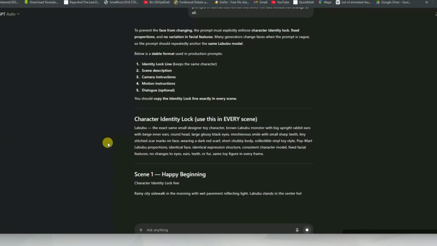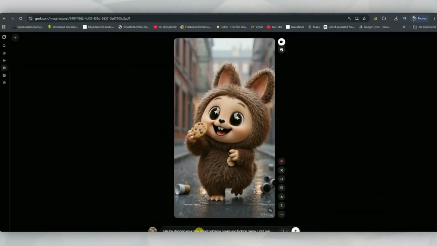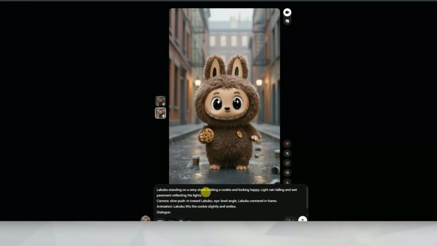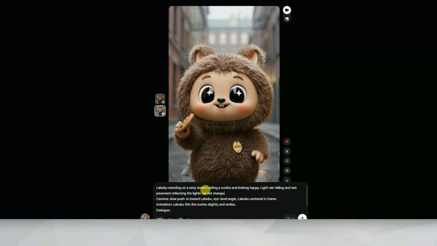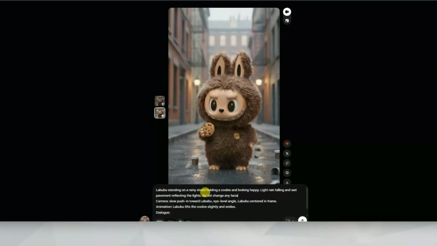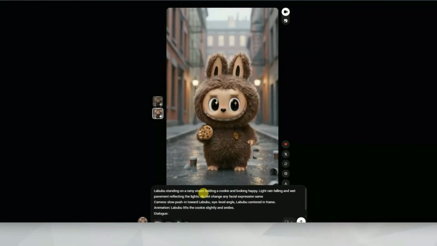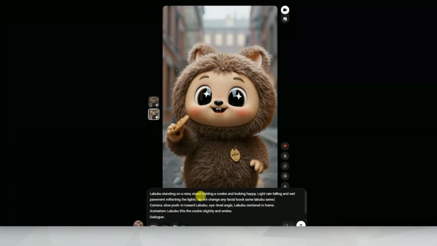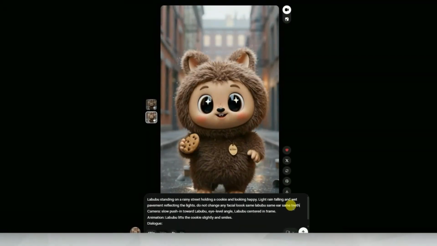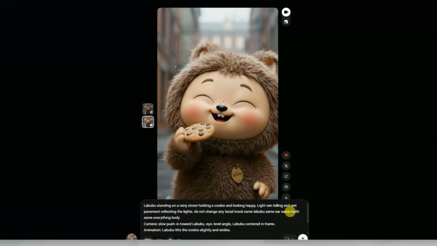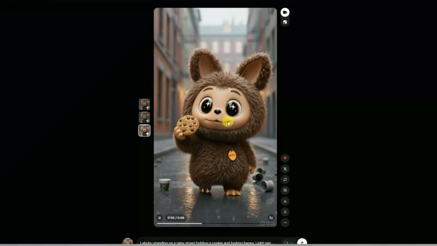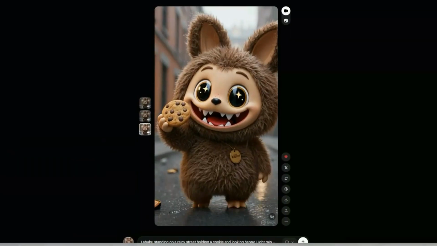Now, when ChatGPT gives us the updated prompt, let's test it. But sometimes, even after using that prompt, the same issue still happens. That's because we didn't explain things in enough detail. So instead of going back again, we can directly modify the prompt ourselves. Just add something very clear like, do not change facial expression, do not modify face structure. Keep ears, teeth, eyes, and all facial details exactly the same. The more specific you are, the better the result. So once I modify the prompt like that and click Generate again, now you can see the video comes out exactly how we wanted. Clean, consistent, perfect.